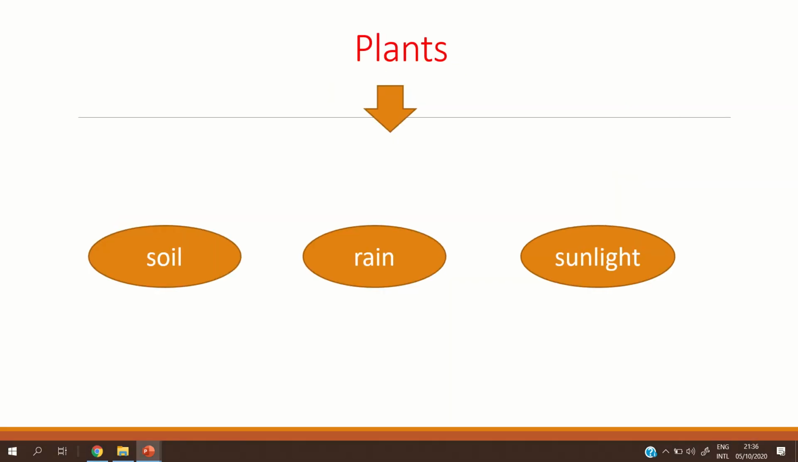The plants need soil, rain, and sunlight. So the habitat is a place where plants and animals can live, where plants and animals can get what they need. So the animals have different habitats, and also the plants have different habitats. Not all the plants need the same habitats.